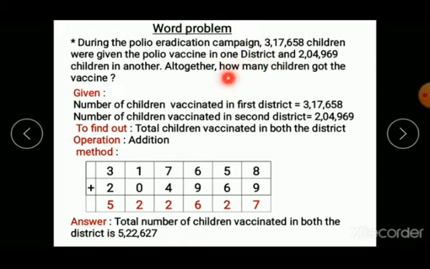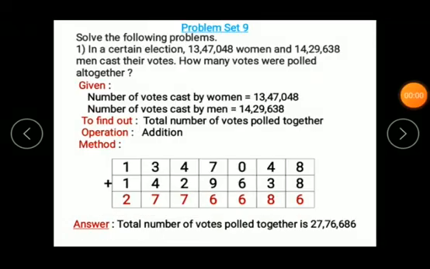We do it the same way; we have seen it last year also. Just in place of the question word we put down our answer. So here also, in place of "how many", you can put down your answer, and then remove the question mark and keep a full stop there. So: altogether so many children got the vaccine. Or in other words we can say, total children vaccinated in both the districts is 5,22,627.